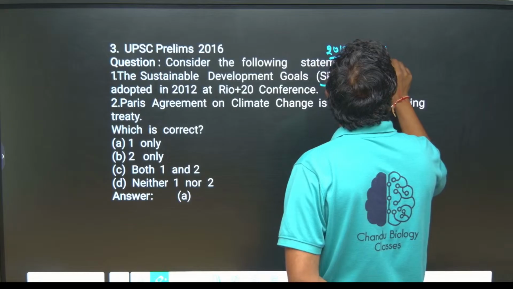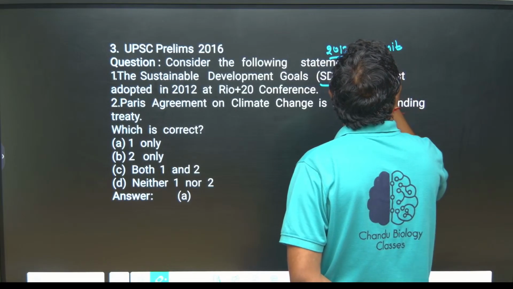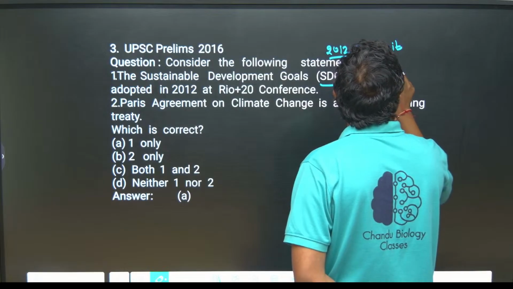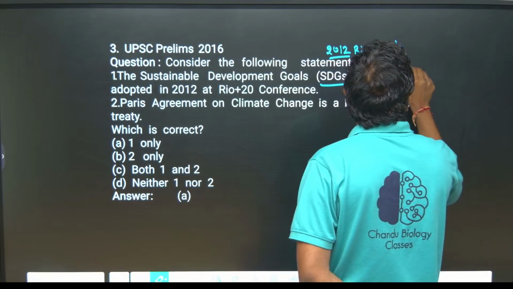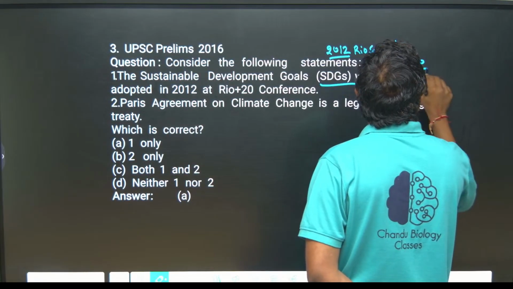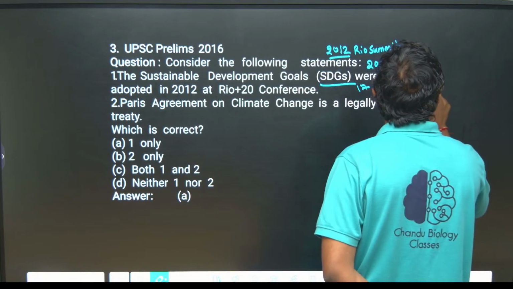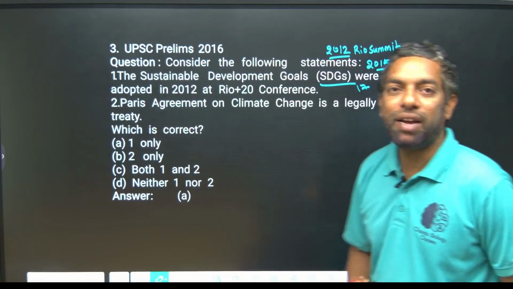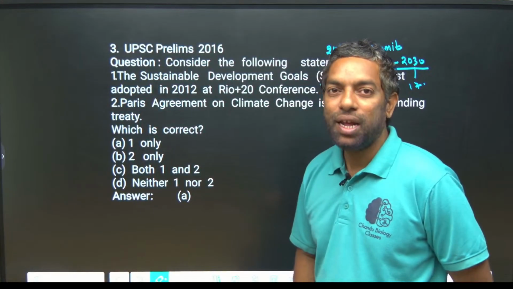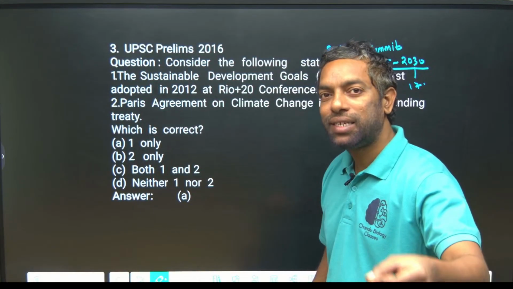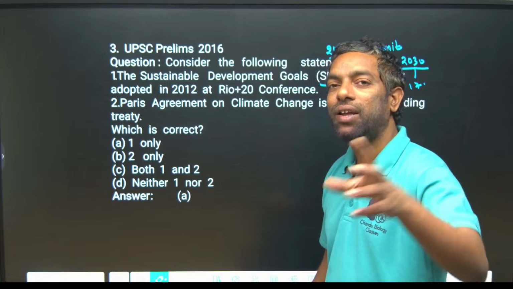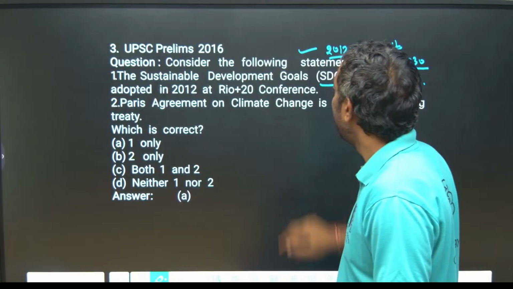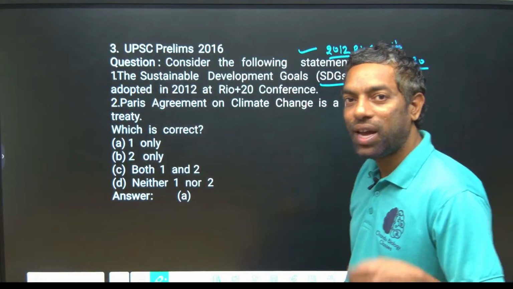The 17 goals should be implemented from 2015 to 2030, a span of 15 years. They adopted these Sustainable Development Goals at the Rio Summit 2012, after the Rio Earth Summit.